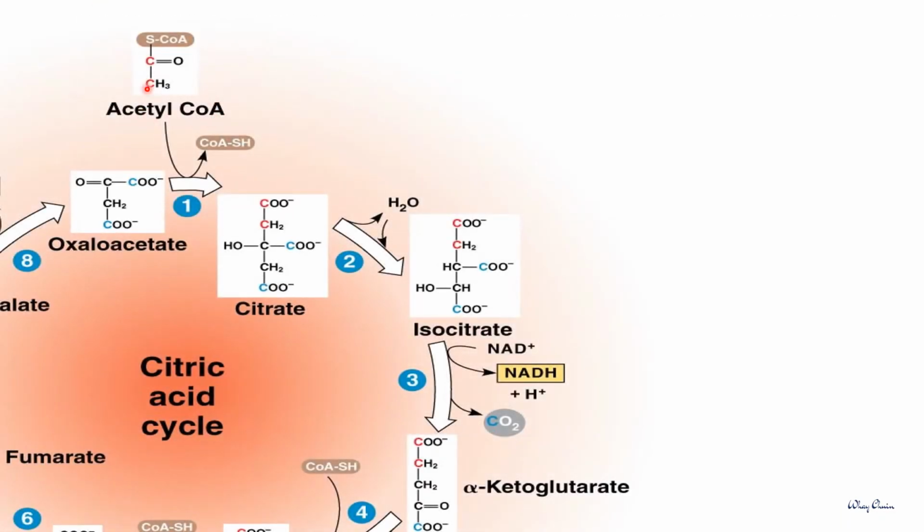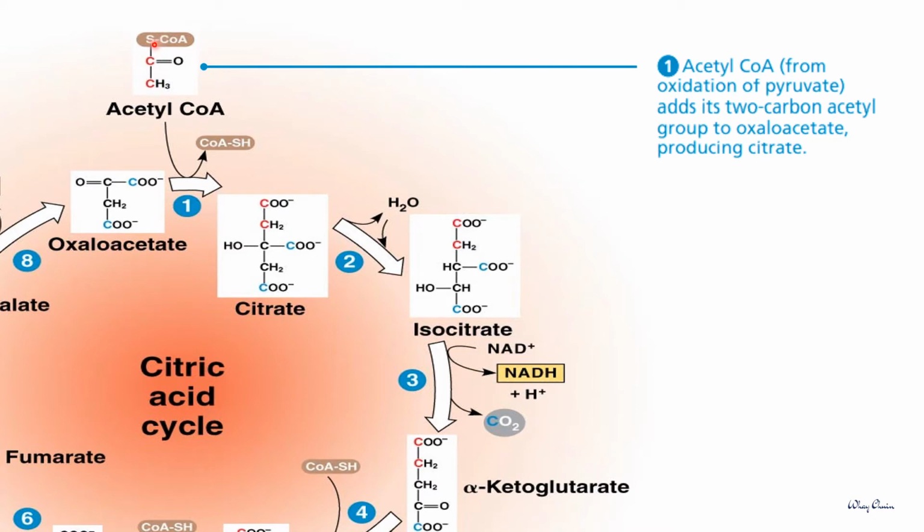Acetyl-CoA is a high energy molecule, which means it carries the coenzyme A attached to the two carbon fragment with an unstable chemical bond.